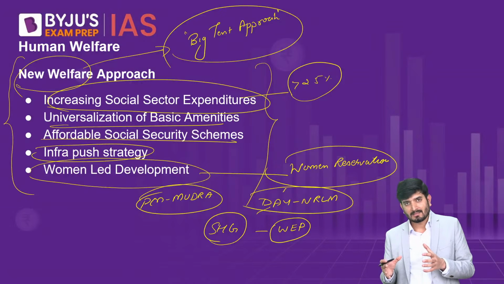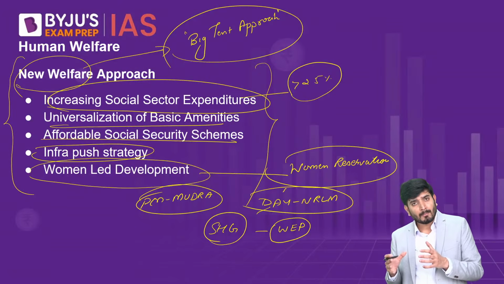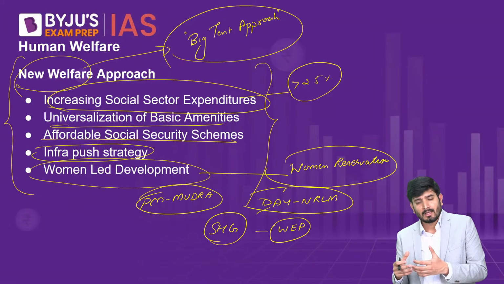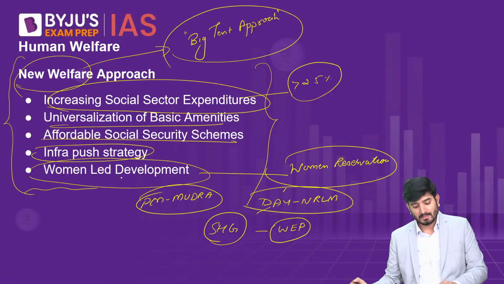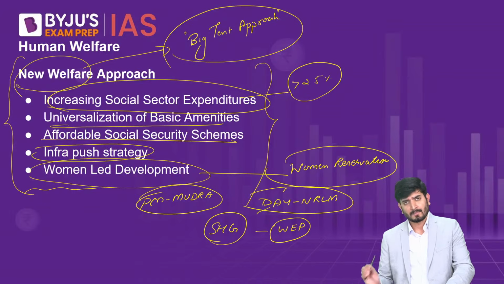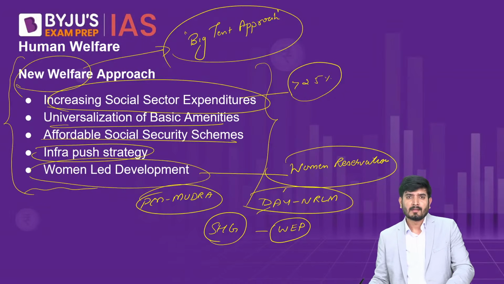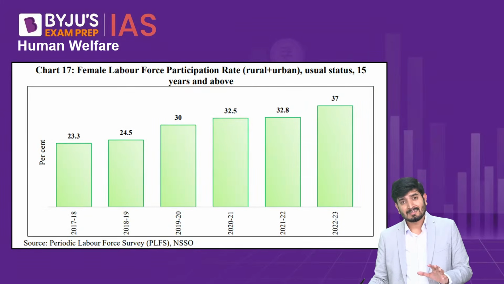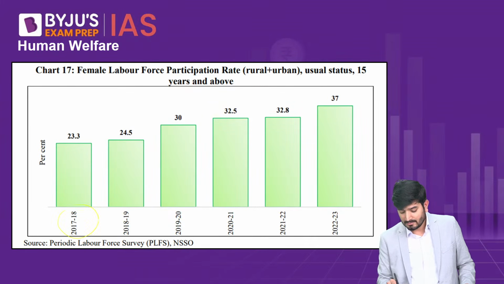And these measures are allowing women to become more and more empowered and to participate more and more in the labor force. Because of these back-to-back measures, and because of the priority that the government is putting on women, the labor force participation rate of women has increased over the years, especially from 2017-18.